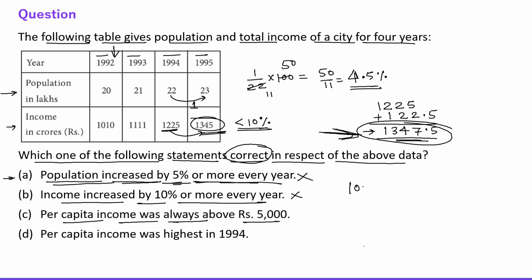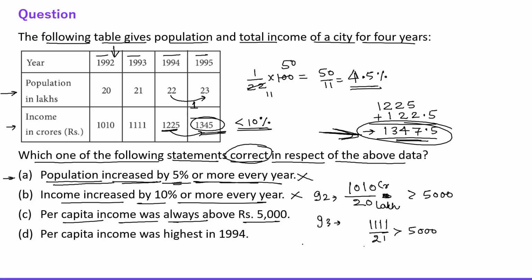So this is 1010 divided by 20. Obviously this is more than 5,000 because 20 into 50 will give you 1,000. It is obviously more than 5,000, because the numerator is in crore and the denominator is in lakh. So this value will obviously be more than 5,000. Again, that is for 1992. For 1993, this will again be more than 5,000, right?